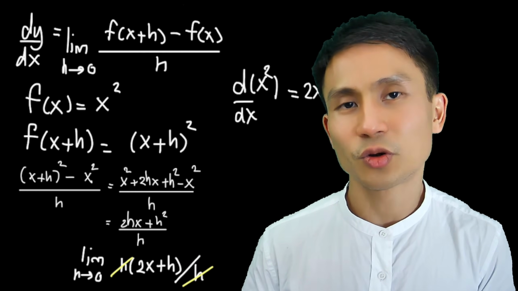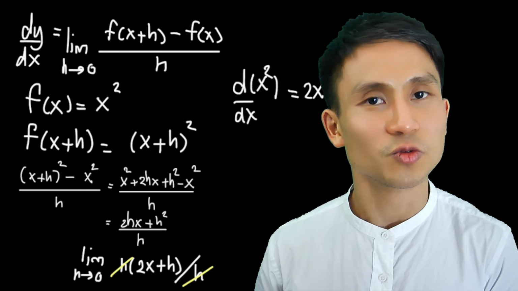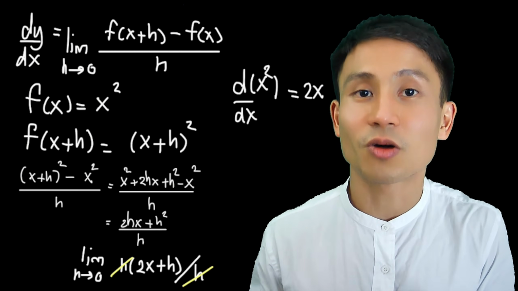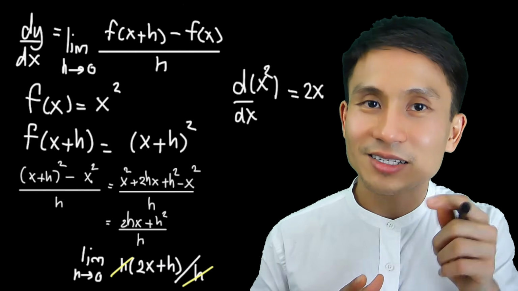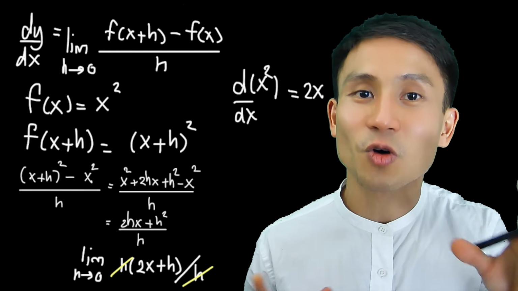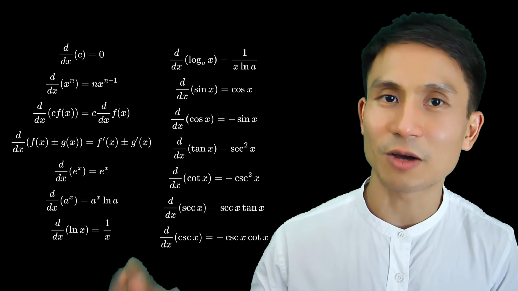Now, of course, you don't need to do this every time you differentiate a function because there are already useful formulae for you to use. But this is the first principle. And this is actually what gives rise to all the formulae that you have learned, which look like one of these. So why does first principle matter? It's not just a neat trick, it's the foundation of all differentiation rules. Every formula you learn in calculus, from the power rule to the chain rule, is all derived from this key idea.